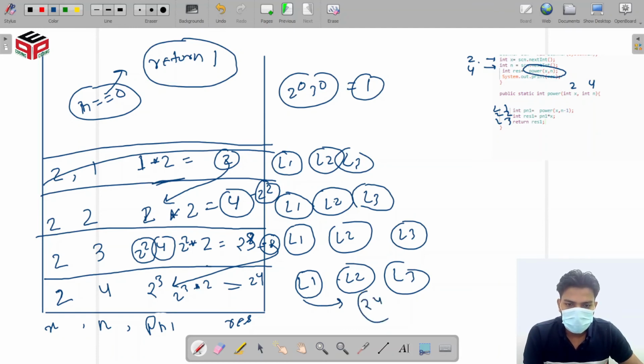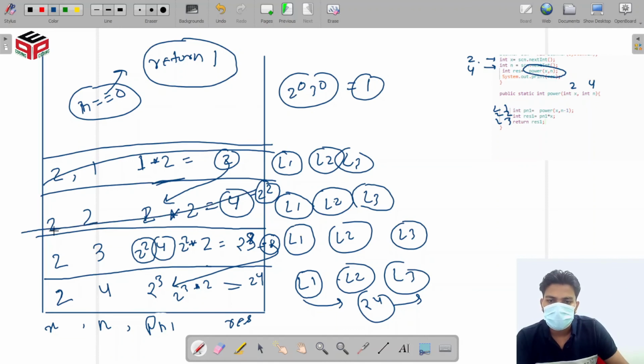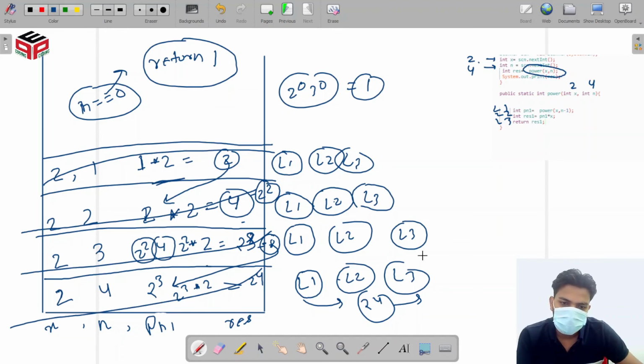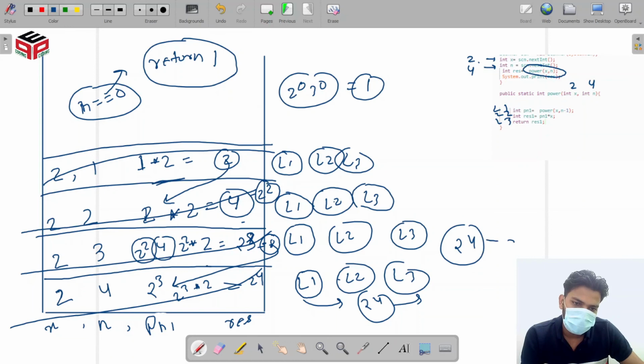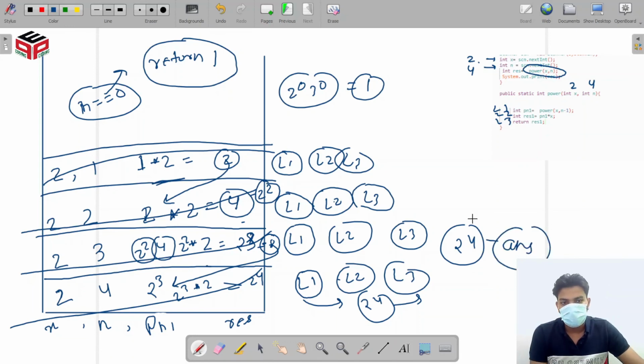to the main stack, and the main stack will wipe out, and all functions will wipe out when we return. Okay, so we get 2 to the power 4 as an answer. So that is what we want from that function.